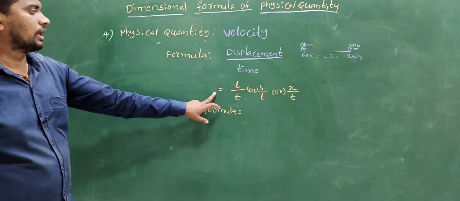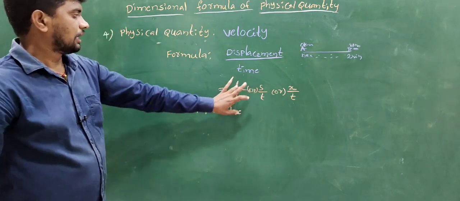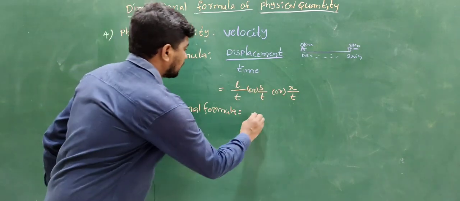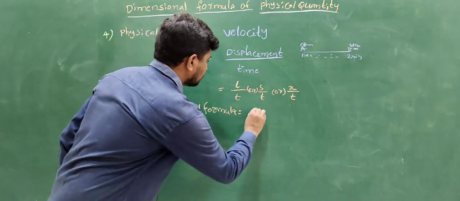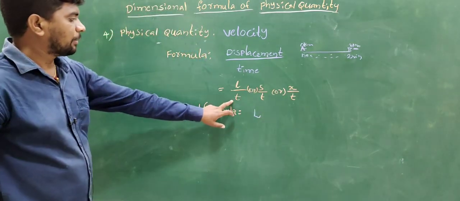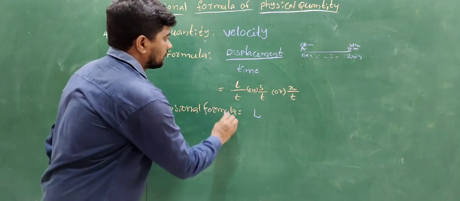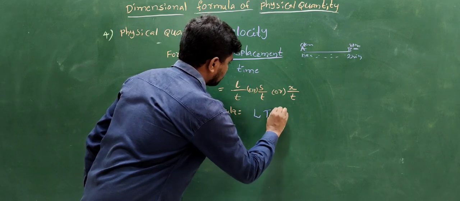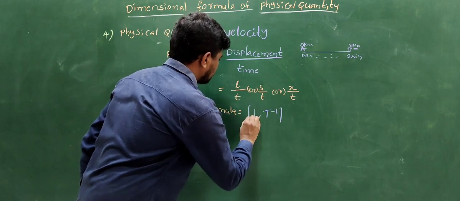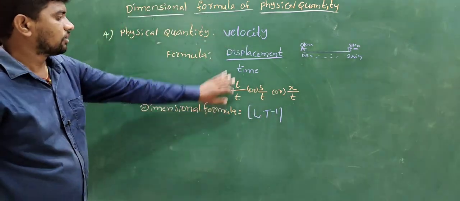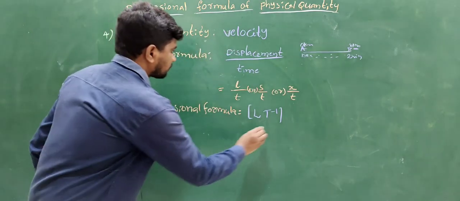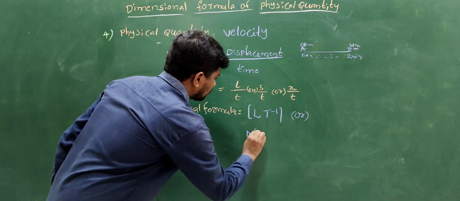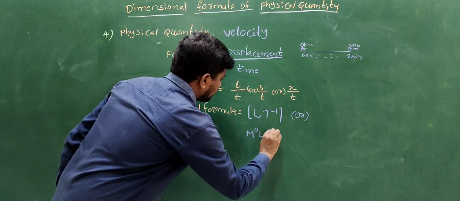Next is the dimension formula of velocity. The dimension formula of length is capital L, and the dimension formula of time is T, so T inverse. The dimension formula of velocity is M to the power of 0, L, T inverse.